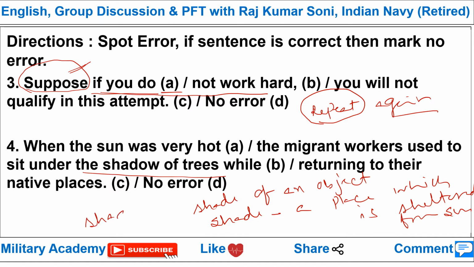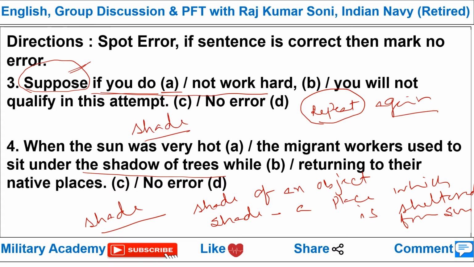Tree shadow we might have heard, but here we need shade. Shade means the shade of a tree. So the correct phrase will be shade of trees, not shadow of trees.